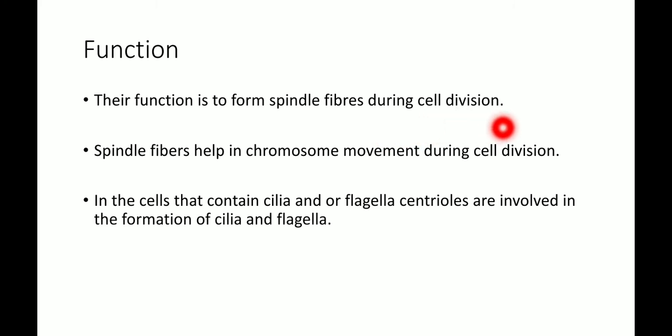Now, what is cell division? Cell division is a process by which a parent cell is divided into two or more daughter cells. So the role of the centriole is the formation of spindle fibers during cell division, and these spindle fibers help in chromosome movement during cell division.